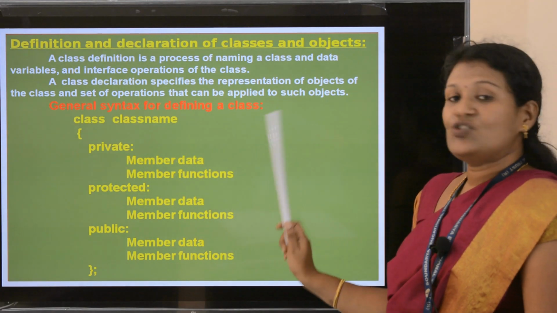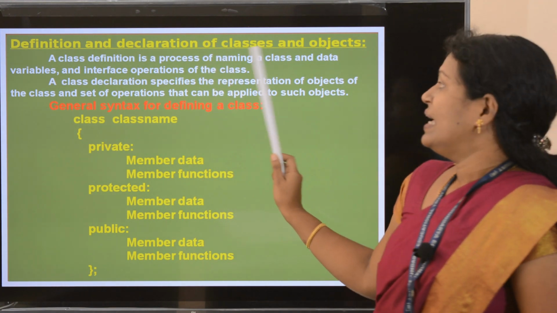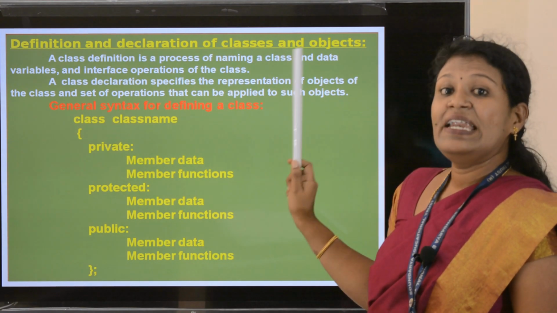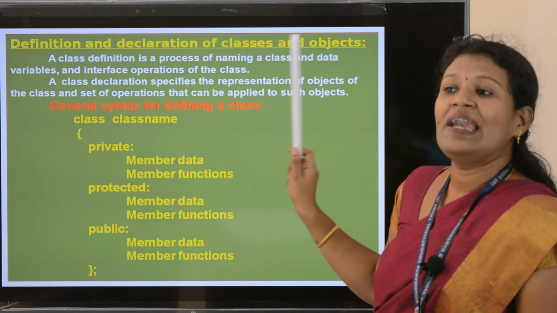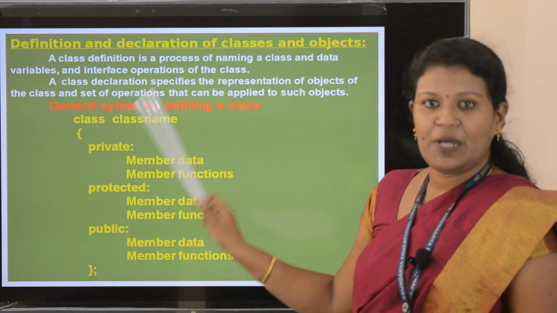A class definition is a process of naming a class. That means you need to give a name for the class, and data variables.